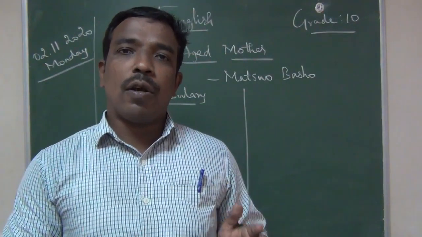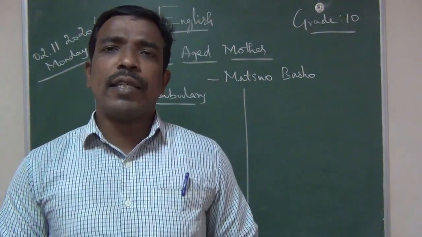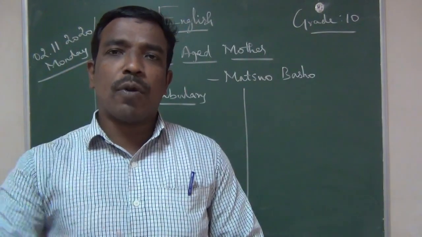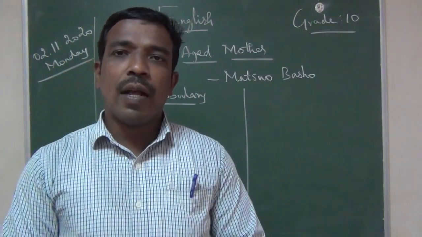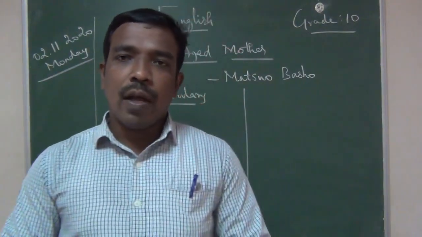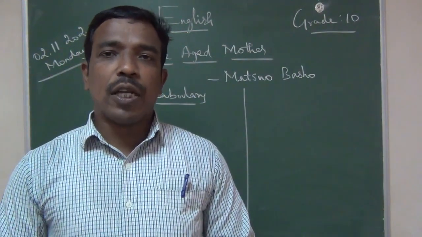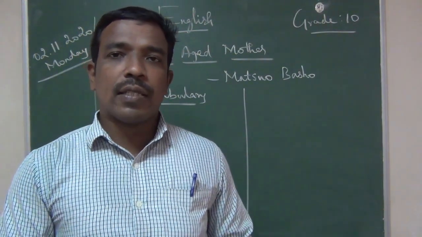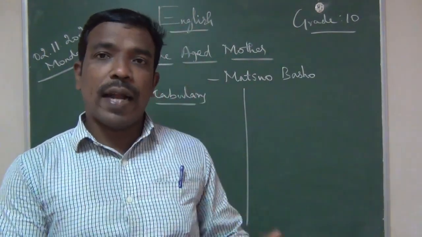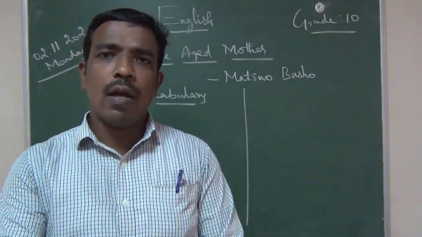I gave a suggestion for low achievers, those who are very slow in your studies. First read the book in between short answers as well as the book back short answers from the 4th unit prose. After reading that, go for paragraph reading. After reading the paragraph, go for the poem paragraphs. Have you understood? Without reading this prose, don't go for the poem. At least high achievers, don't underestimate and don't read only what I am saying. If you can, read more.